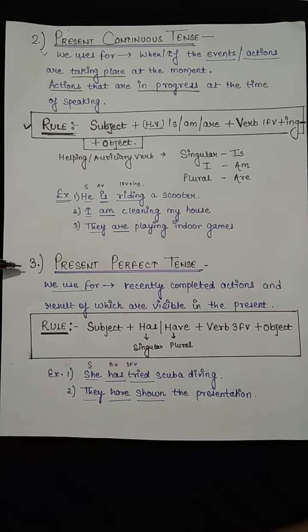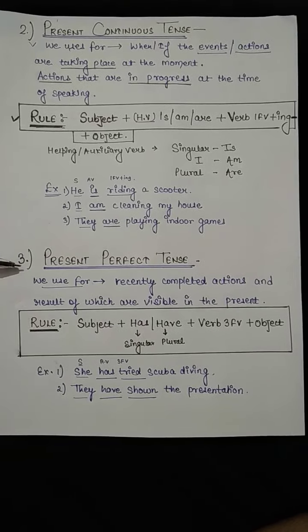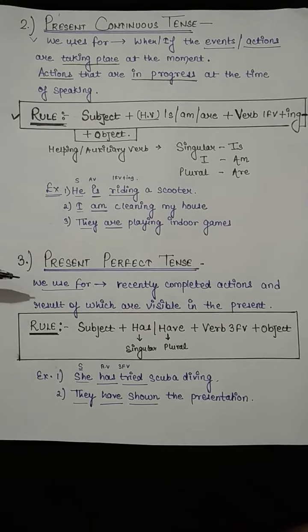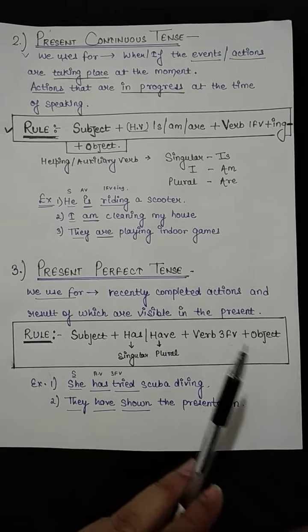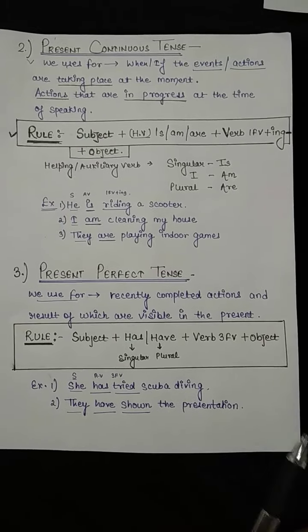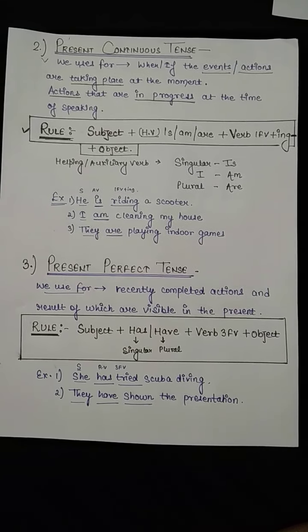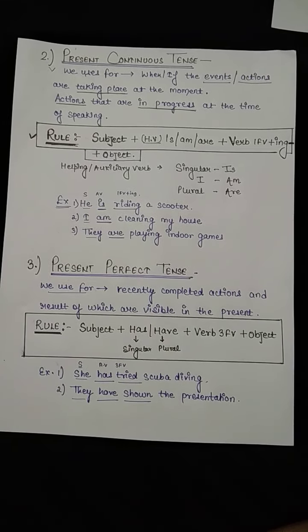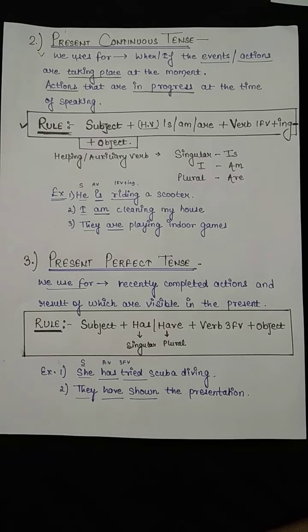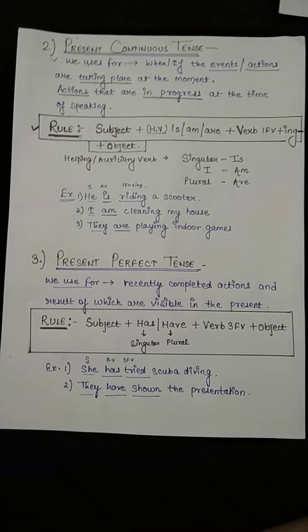We are coming to the third type, that is present perfect tense. We use present perfect tense with recently completed actions, the results of which are visible in the present. When an action has been completed recently, we use present perfect tense.